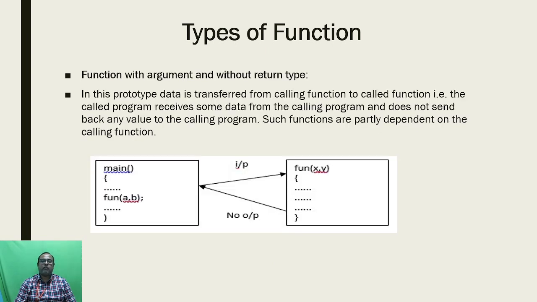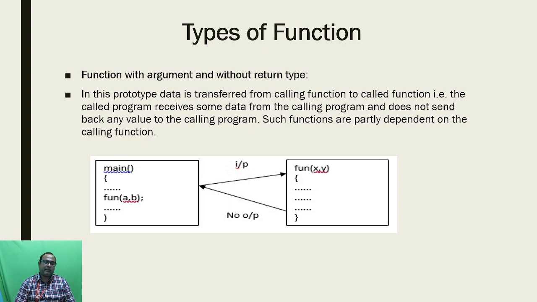Now we are going to move on to the second type of user defined function: function with argument and without return type. Here there is data transfer from the calling function to the called function, but no data transfer from the called function to the calling function. So the calling function will send some data to the called function, but will not receive any data from it. Again I am repeating, the main function we call the calling function, and the user defined function we call the called function.